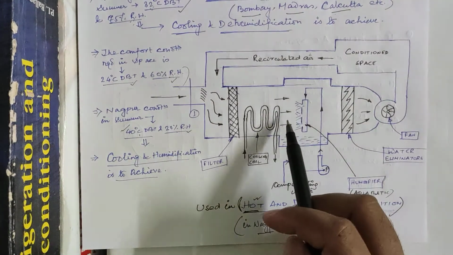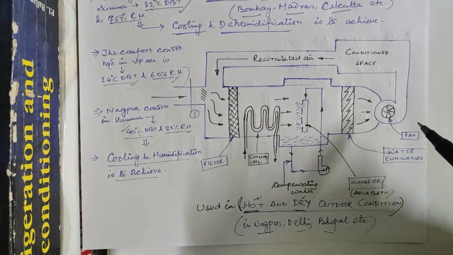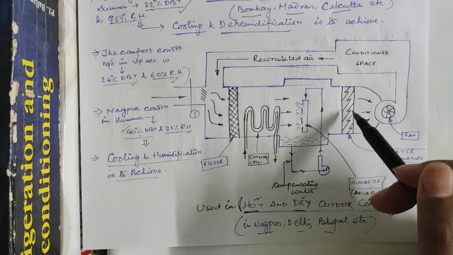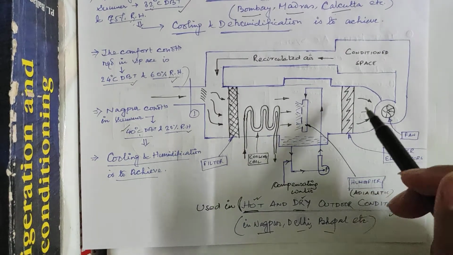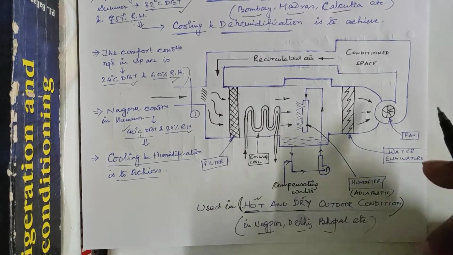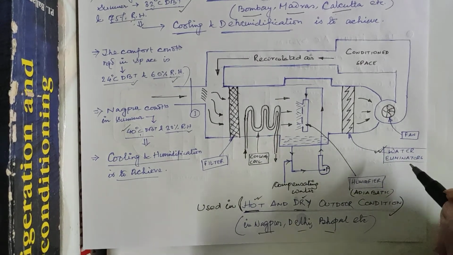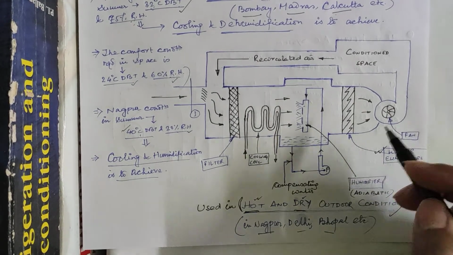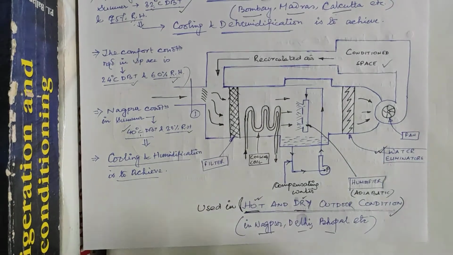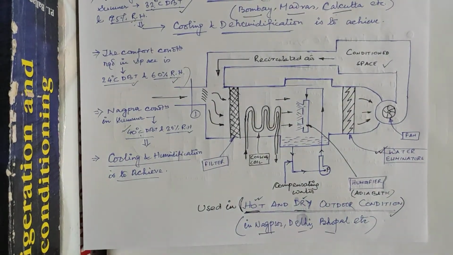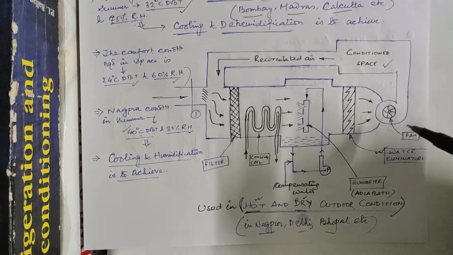That cold and humidified air is passed over the water eliminator, where the excess moisture will be removed. The function of this water eliminator is just to remove the excess moisture content as per the requirement of the conditioned space, and the remaining process is the same. After passing through this water eliminator, it will pass to the fan.